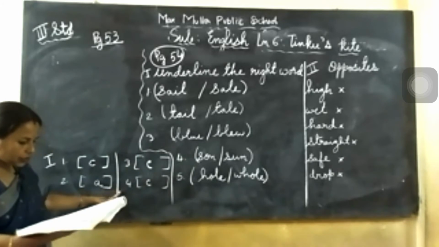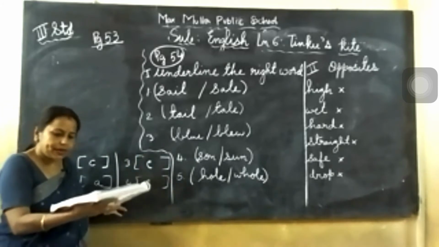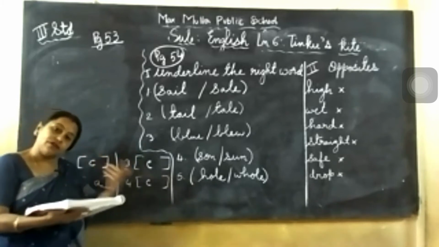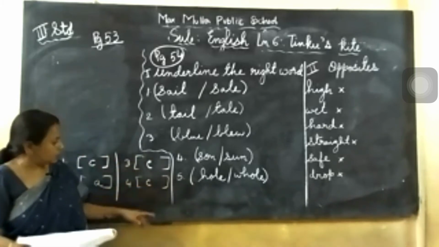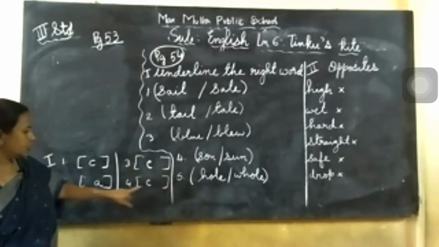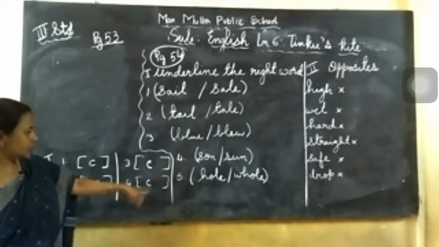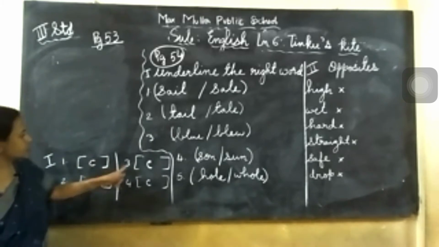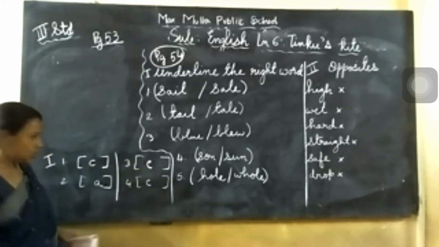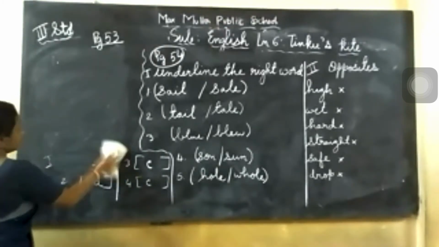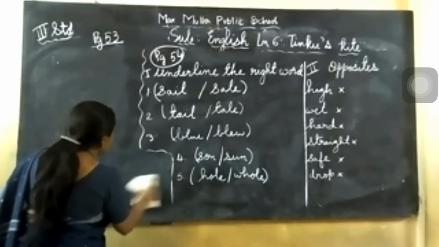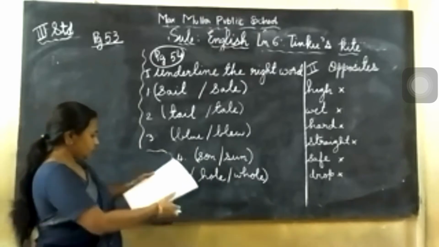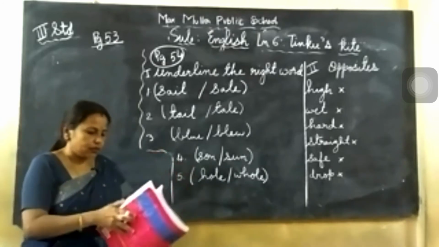C. Number 4. What is the question? The kite felt happy. Yes. Why? In the garbage bin, on the river bank, to be back with Tinku. He found Tinku once again. So C option is correct. Number 4, C, I have written here. So 1 is C. 2 is A. 3 is C. 4 is C. Okay. So next you will go. Next one. What is there? You see. So these 2 are over. Next you see, the question answers will be in the classwork.